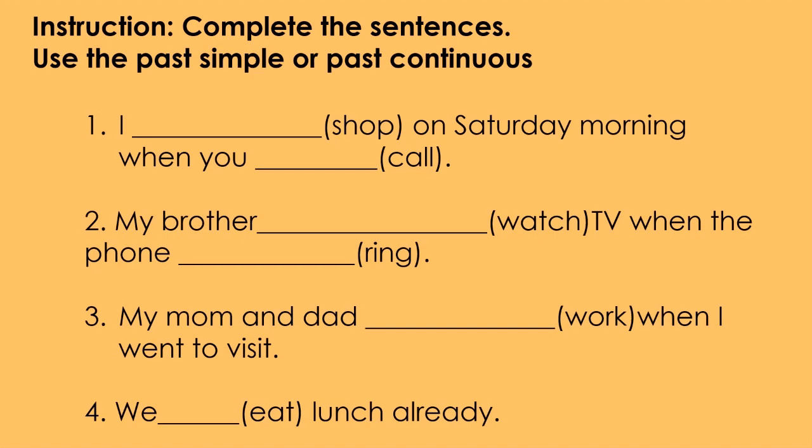Number 2, my brother watch TV when the phone ring. Number 3, my mum and dad work when I went to visit. Number 4, we eat lunch already.